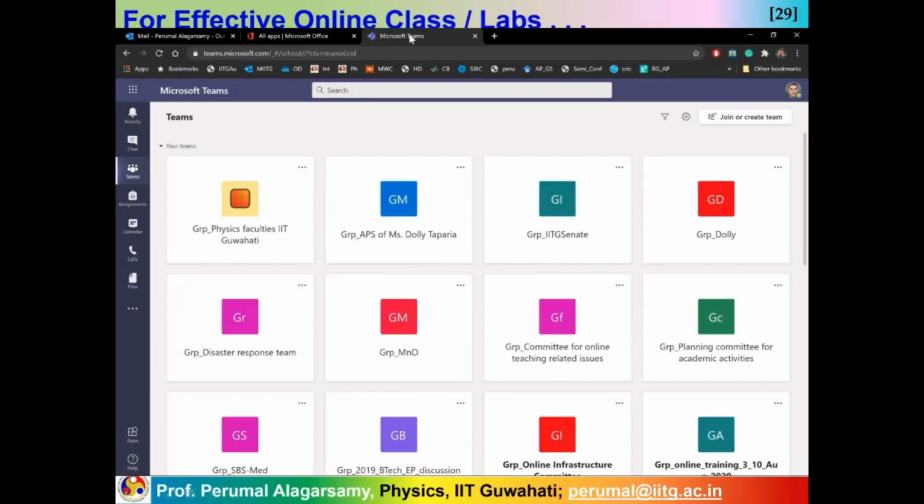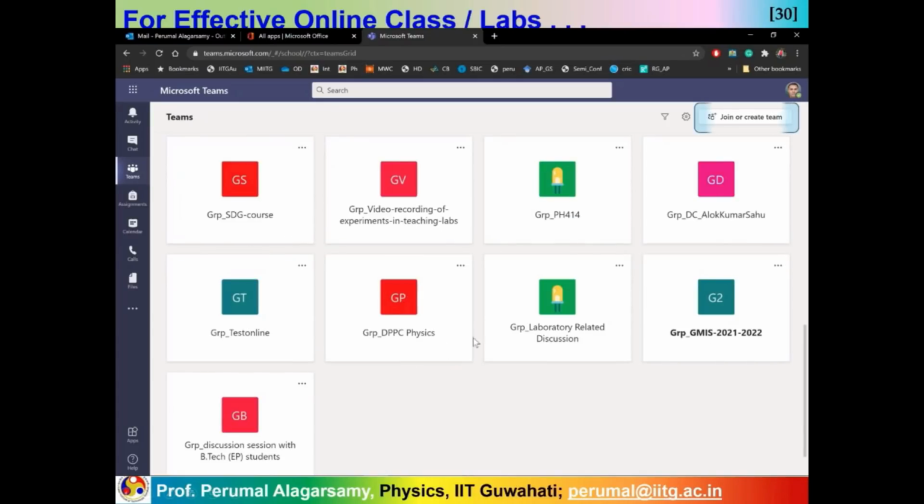Now, what are the things you see here? You can see an activity feed where, if somebody has sent you a message, you can see all this information by clicking here, or you can go to the chat box and write a message. Here is Teams. If you are included in a particular team, you will automatically see those team groups here. For example, we made a group of